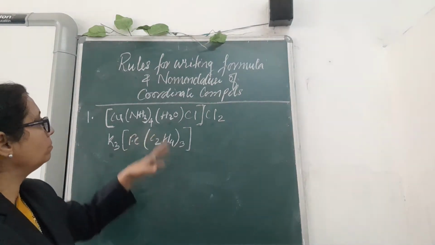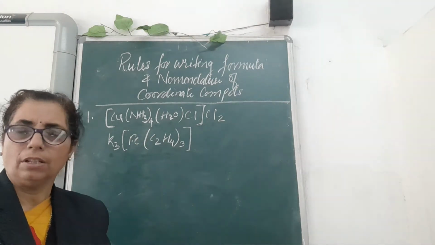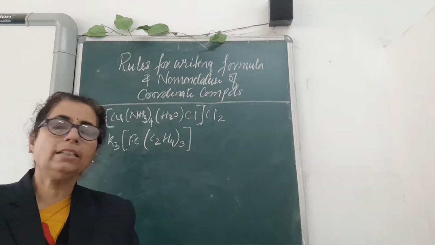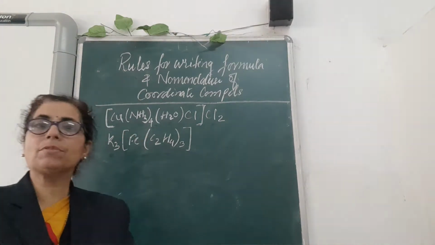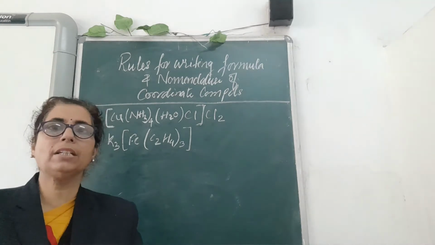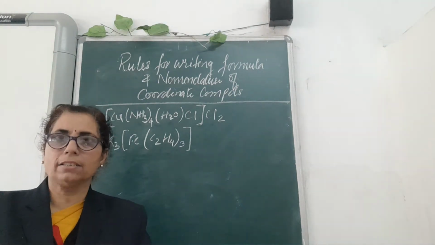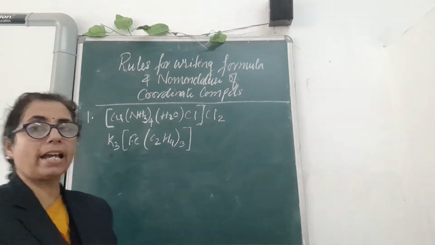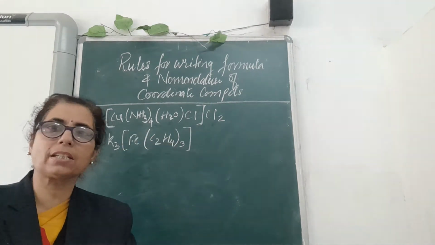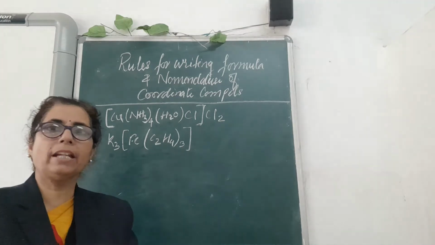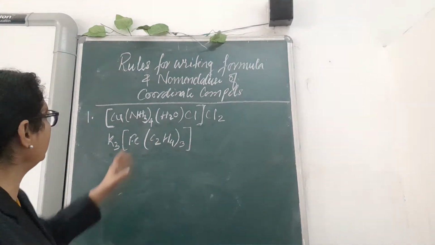Next, while naming the compound, first we have to name the cation. In that, ligands are named first. While naming the ligands, you have to name them according to their alphabetical order.